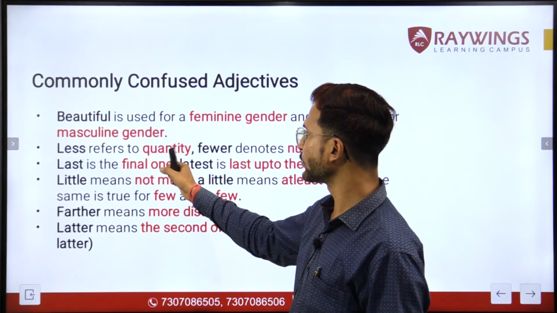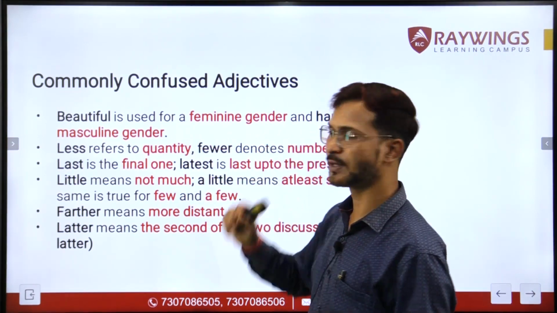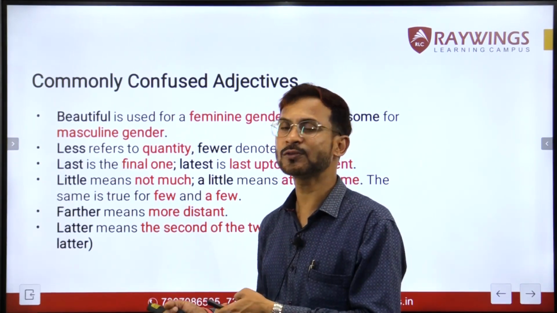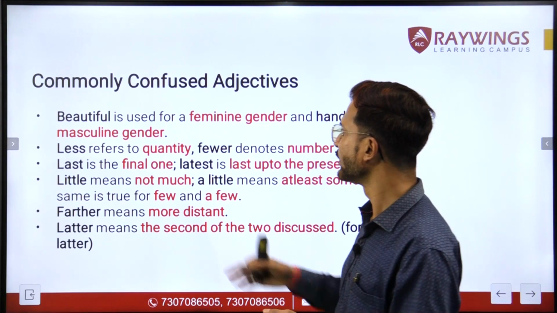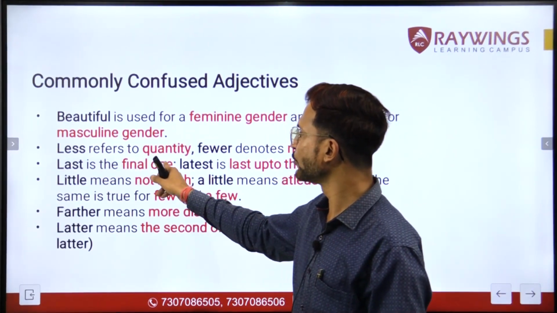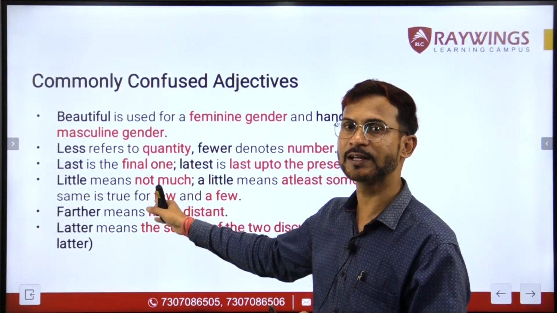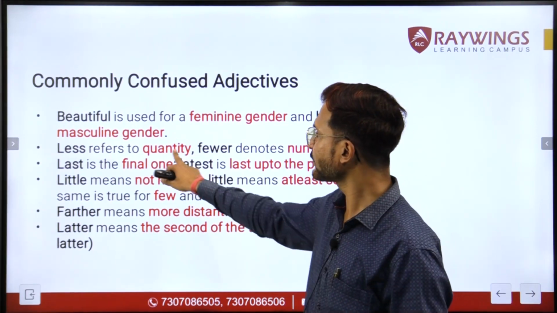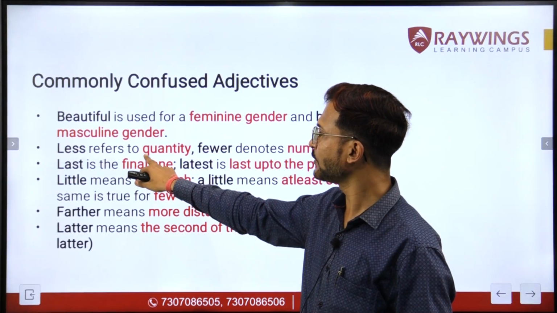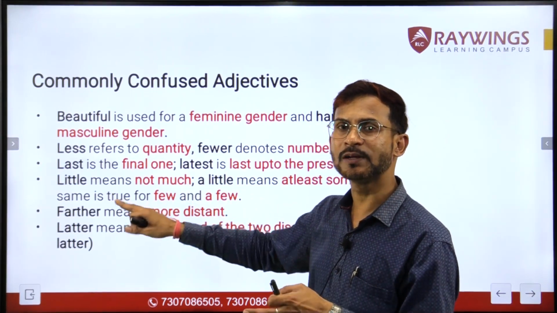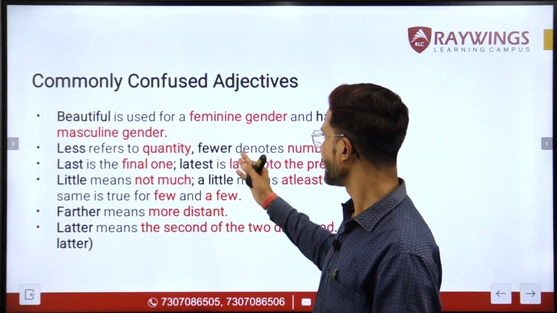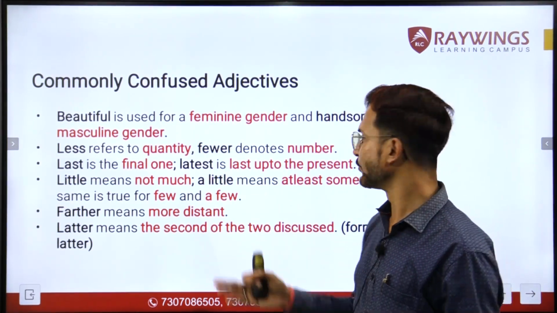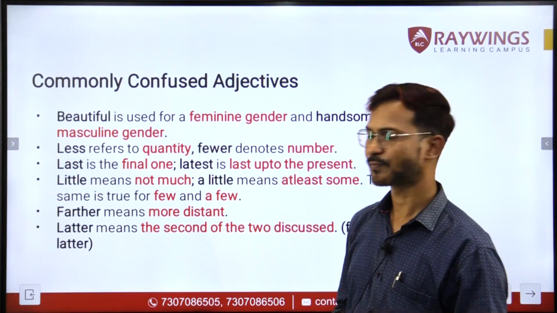Less refers to quantity and fewer denotes number. Now, what we generally do is we use them interchangeably at times. Less has to be used always for denoting the quantity. It cannot ever be used for denoting the number. That means this will always be used with the uncountable nouns or the quantifiable nouns, and fewer has to be used with the countable nouns because it denotes number.